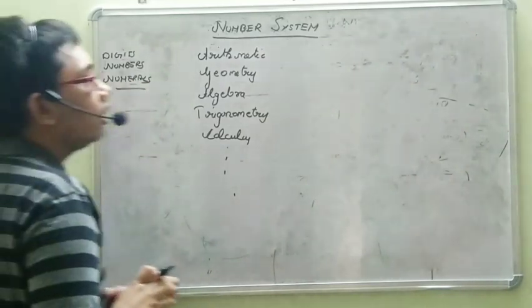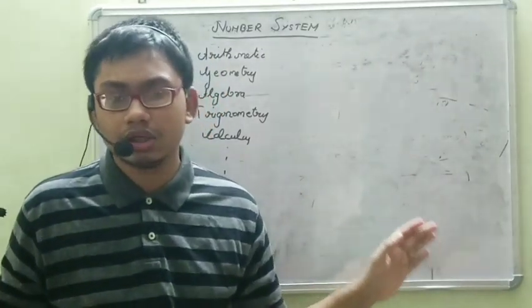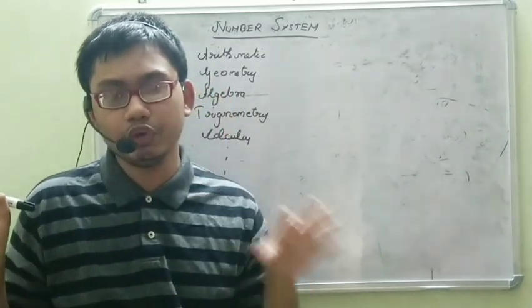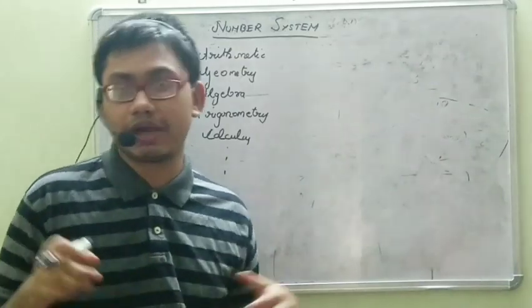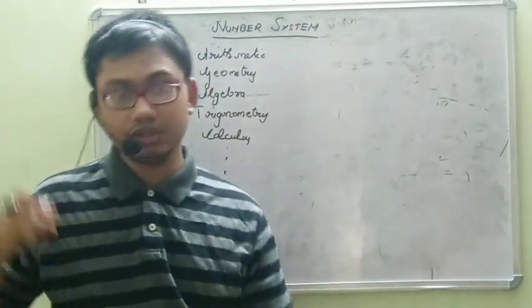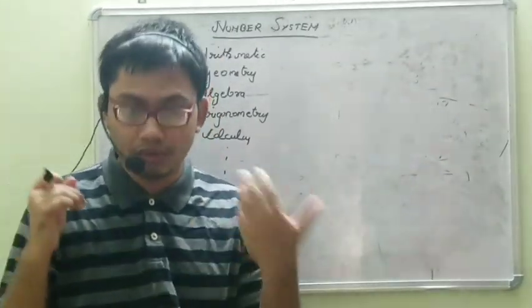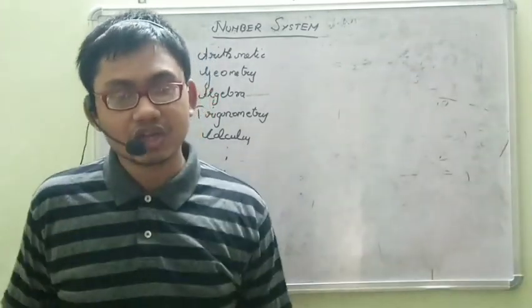Okay, what are digits? See, if you see any number, there will be only a few digits in that. Like in English, we have only 26 alphabets. With these 26 alphabets, we are creating words, sentences, paragraphs, books, novels, and many other things, right?